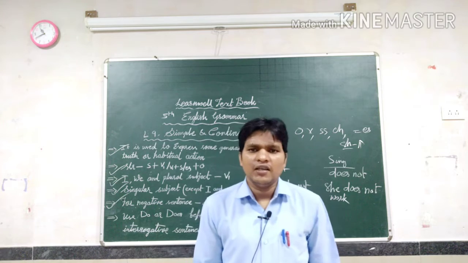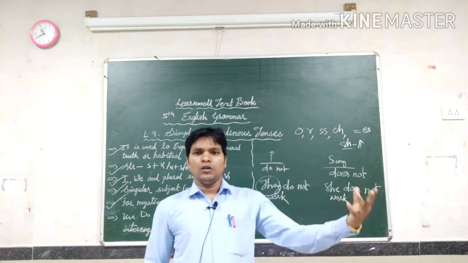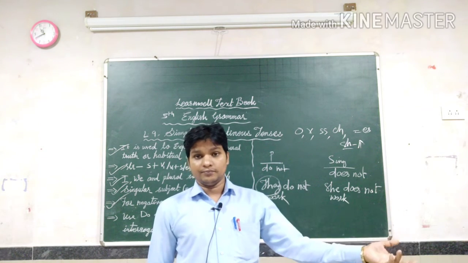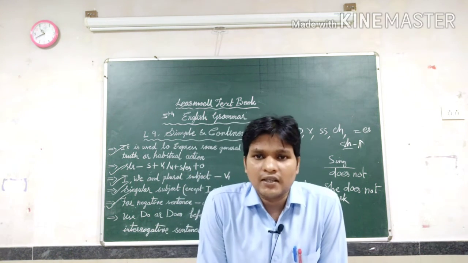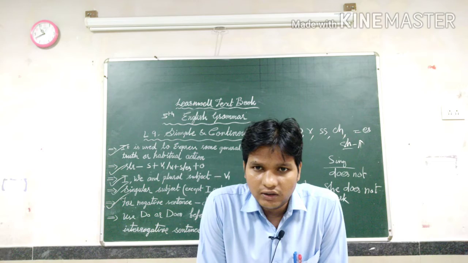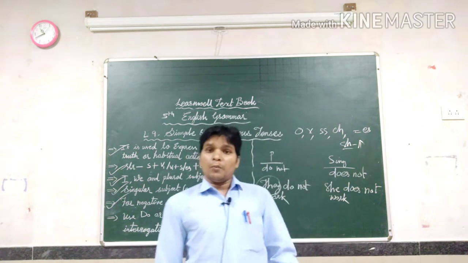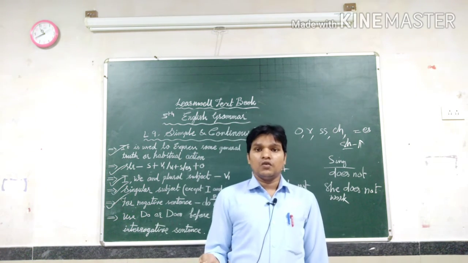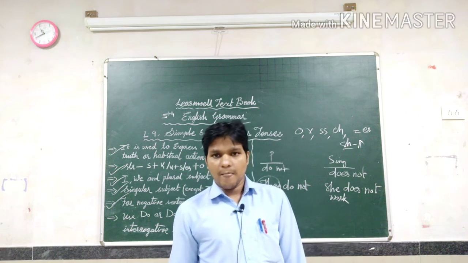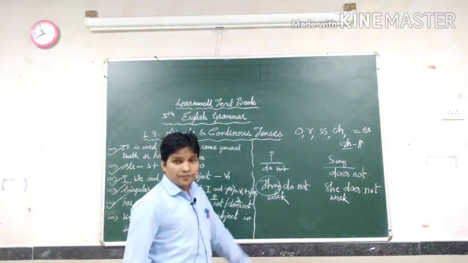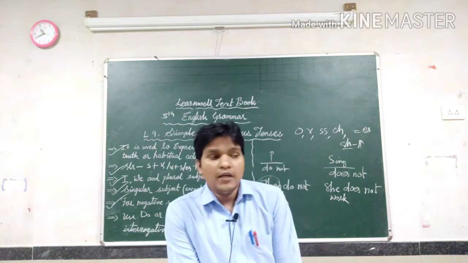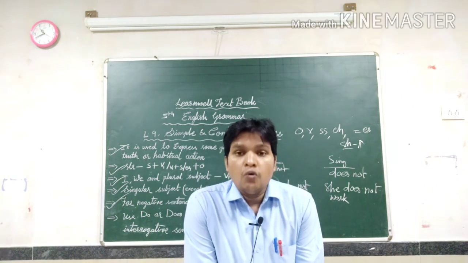She doesn't work. See, he doesn't go to market. Rajesh doesn't write English grammar. My father doesn't go to office. So in this way you can write it. But for plural: they do not work. They do not play.